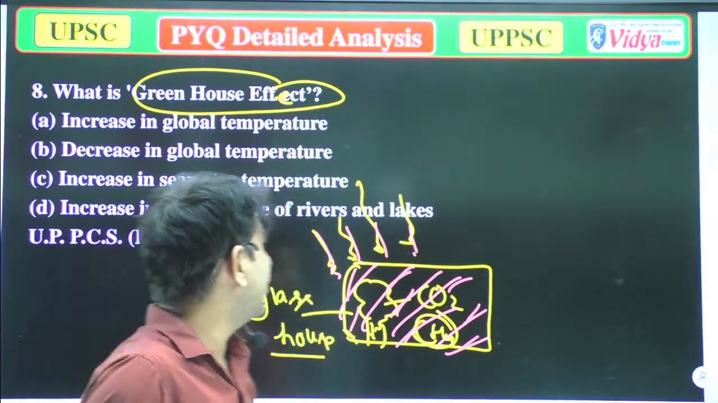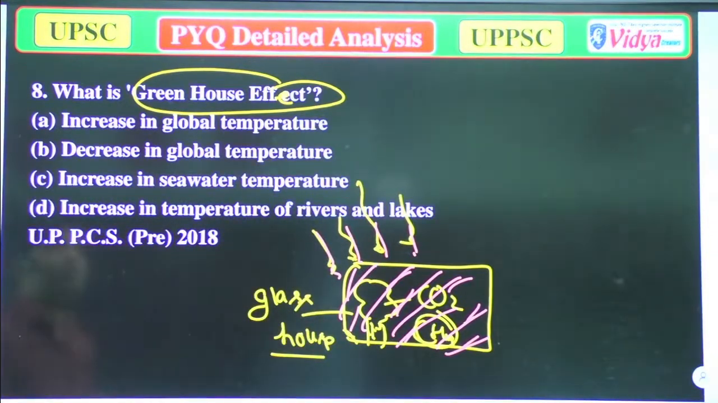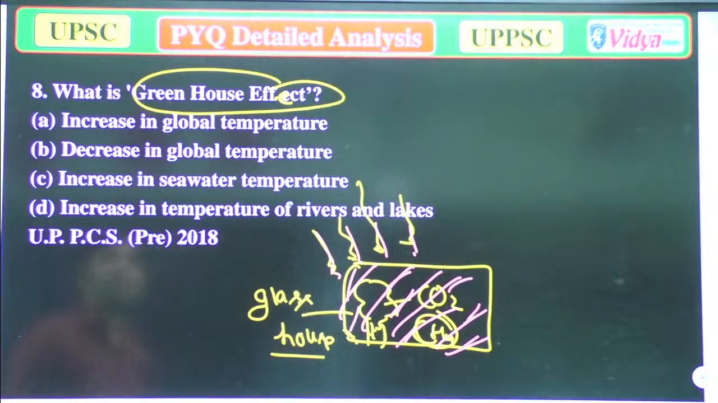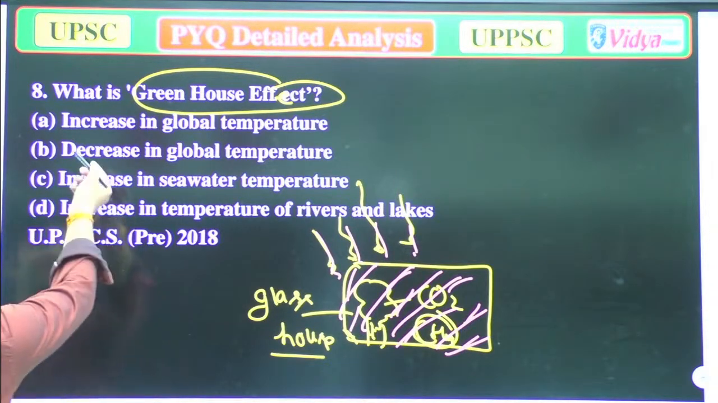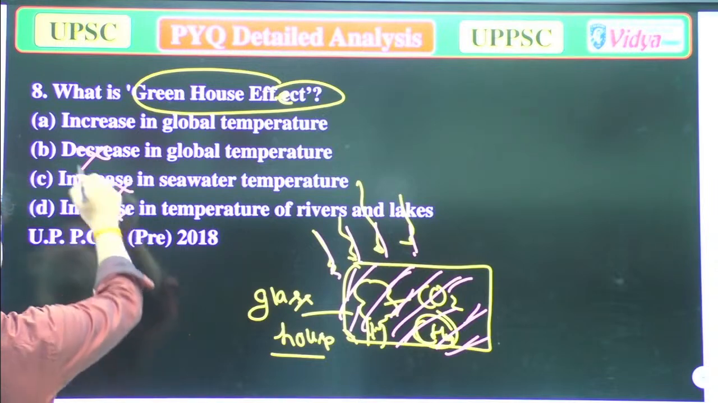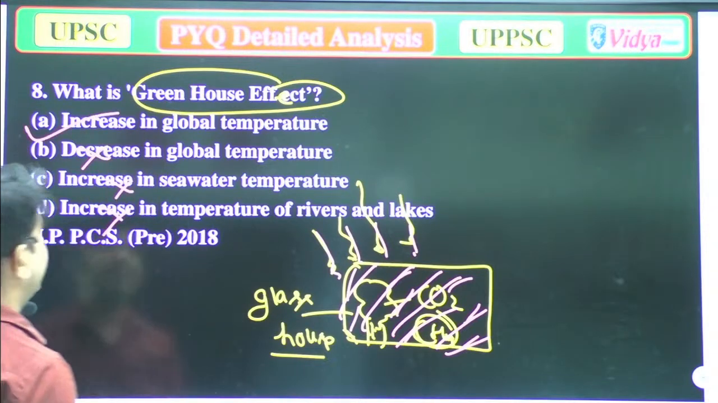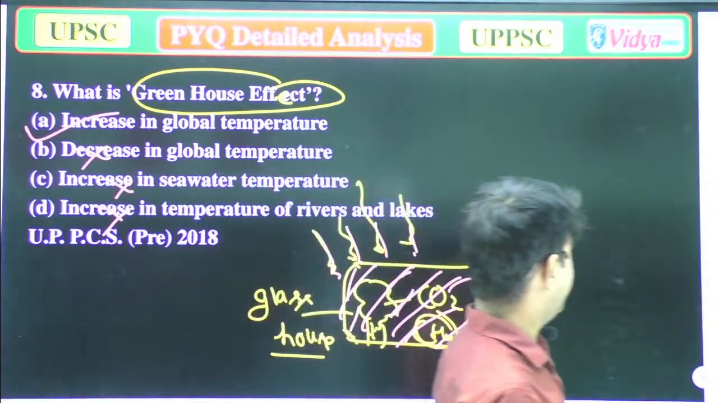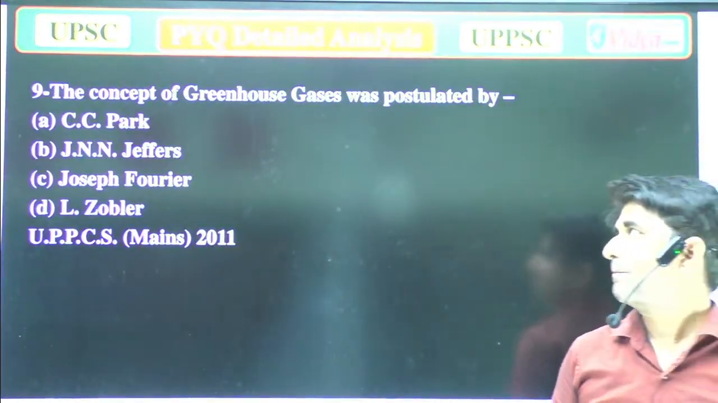So we are talking about the greenhouse effect. Due to the greenhouse effect, there is an increase in the global temperature. So the decrease option is incorrect, and increase in seawater temperature is incorrect. Increase in the global temperature is correct. Now we'll move to the next question.